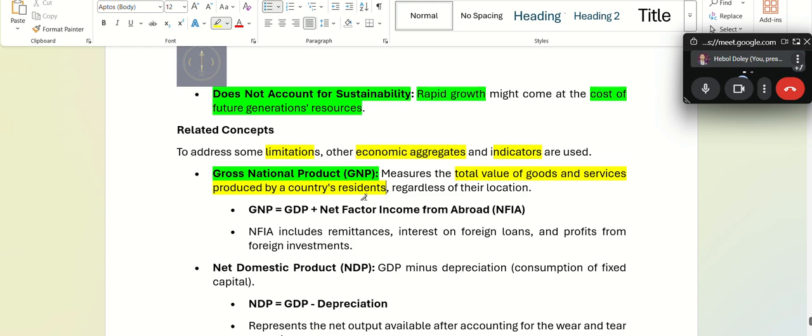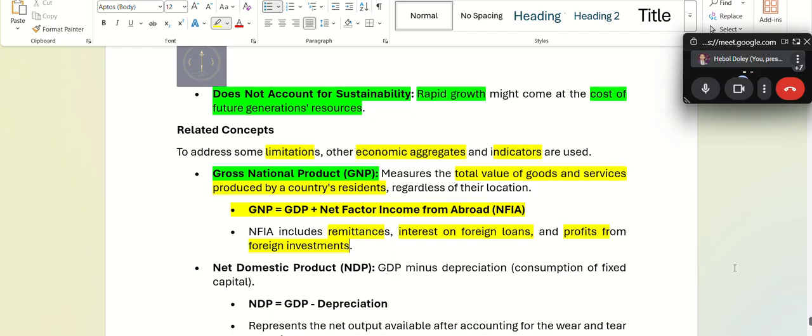Residents means citizens. So GNP is equal to GDP plus net factor income from abroad. What does net factor income mean? Remittances, interest on foreign loans, profits from foreign investments. These are counted.